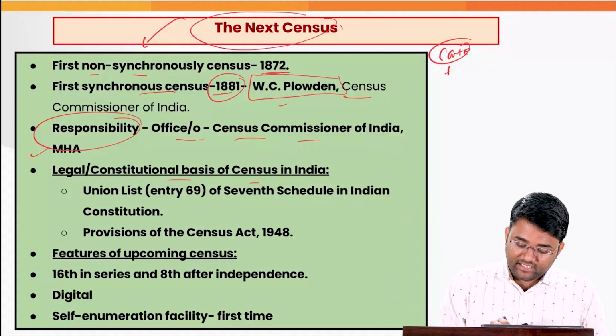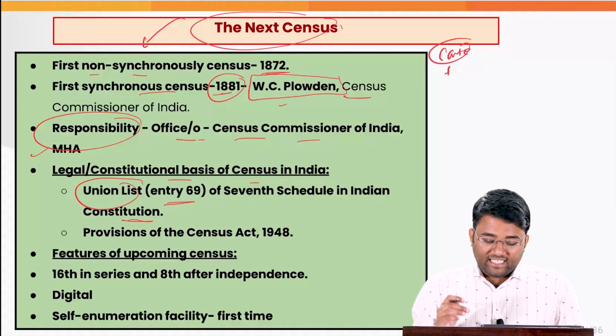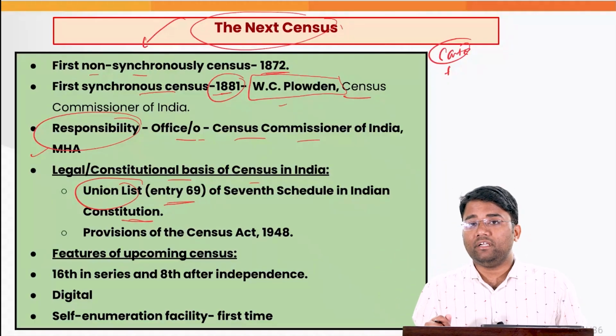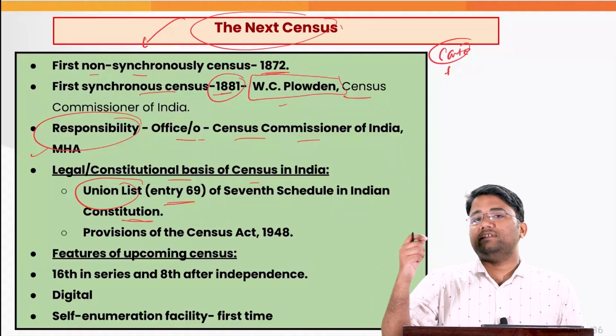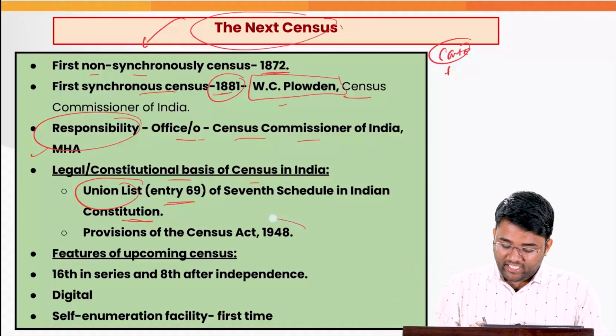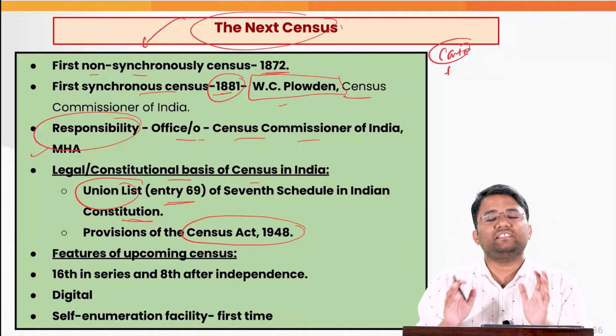Under this Union list, entry number 69 is the census itself, and that is the reason the census is the complete domain of the central government or the Union government. And to fulfill this mandate, Parliament has passed the Census Act 1948, which provides for the overall architecture of the conduct of the census in India.